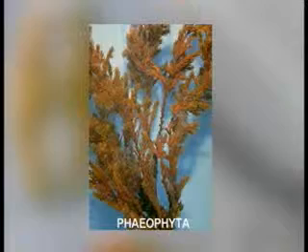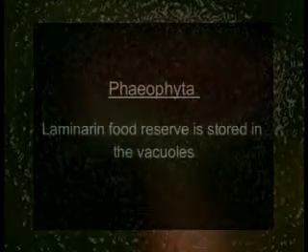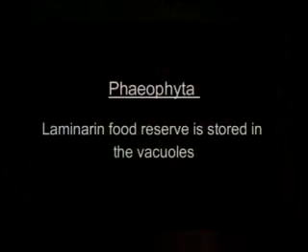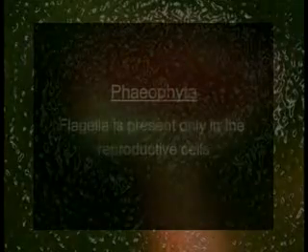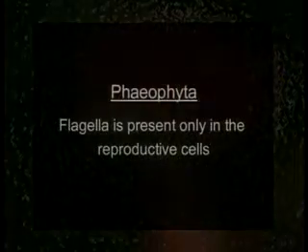Phaeophyta, the next phyla, commonly known as brown algae. Brown algae almost entirely occur in the temperate and polar waters of marine ecosystems. The food reserve is laminarin, stored in the vacuoles. The cell wall is composed of cellulose embedded in a matrix of mucilaginous alginate in the inner wall layers. Flagella are present only in the reproductive cells. There are two in number, lateral in position, one tinsel forward and one whiplash behind.